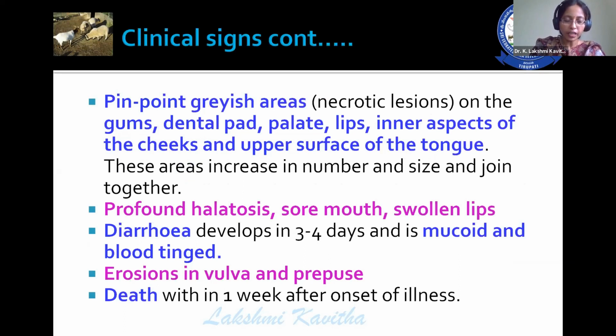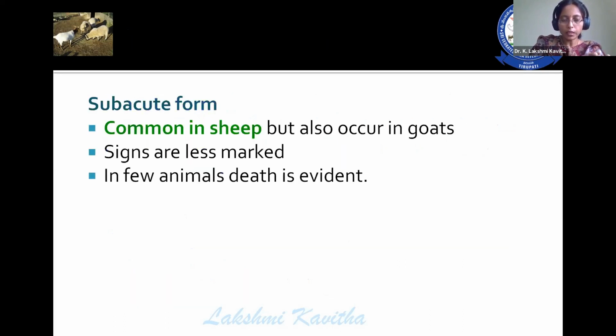There are pinpoint grayish areas of necrosis on the buccal mucosa. This buccal mucosa may be on gums, dental pad, palate, lips, inner aspect of the cheek, upper surface of the tongue. These areas get affected by PPR. There is profound halitosis, sore mouth and swollen lips. Diarrhea is the predominant sign. It may be mucoid or blood-tinged diarrhea. Erosion of vulva and prepuce. Death takes place within 1 week. So these are the important clinical signs in the acute form of infection.